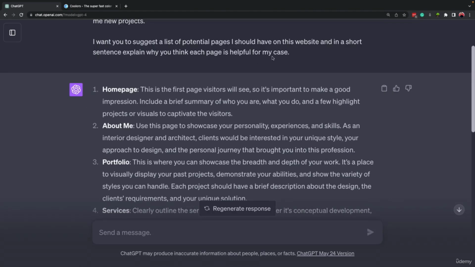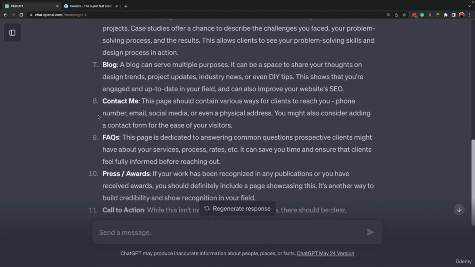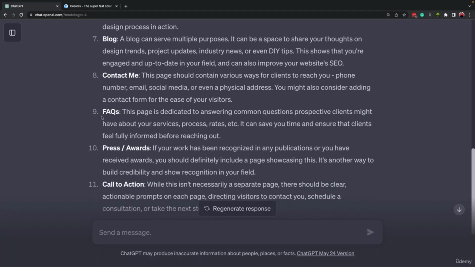Based on, for example, if I'm an architect, this is a good portfolio website. The next one is a blog where we can share our thoughts, okay, about design trends, about project updates, and this way, for example, new clients that see your website can go to the blog and see how you think and what your opinion is about new stuff, right? Then we have contact me, a page where people can contact you using phone number, email, and social media. It's really good. FAQs. This page is dedicated to answering common questions, which again is really helpful.